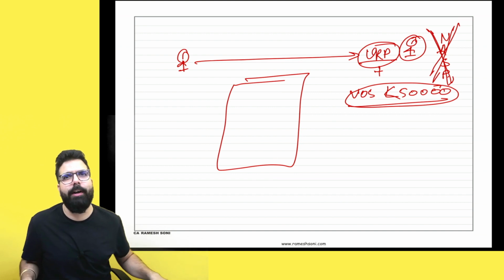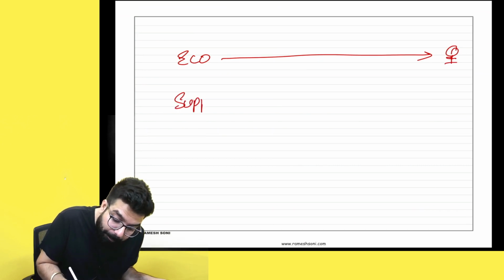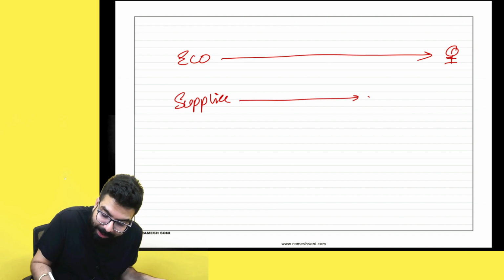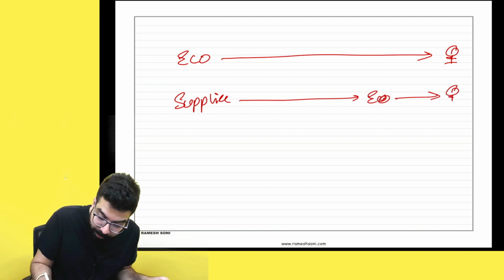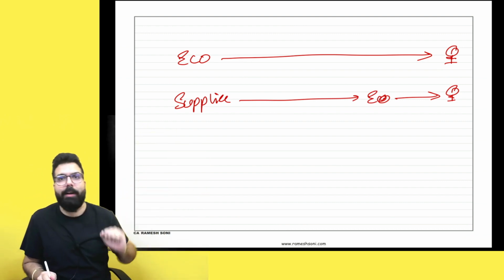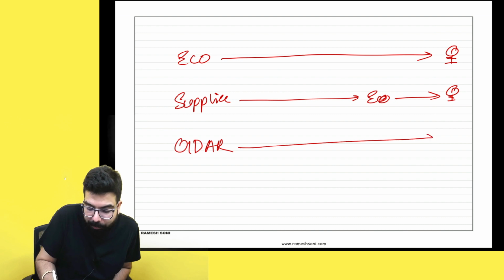Now what they have told: if, Ramesh, you are an e-commerce operator and you are supplying taxable service to a person, or you are a supplier who is supplying through an e-commerce operator. Supposedly, I am supplying through Urban Clap to a person. I am supplying through an e-commerce operator, or I am an OIDAR, online information database access and retrieval service provider.